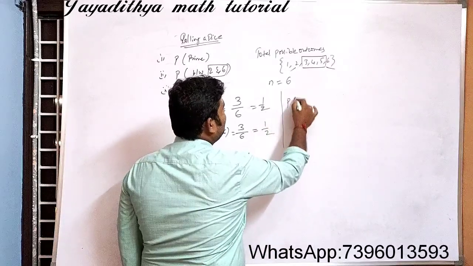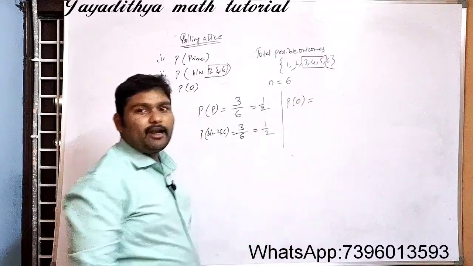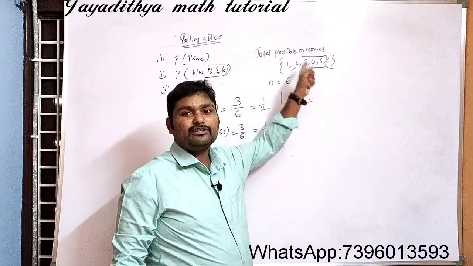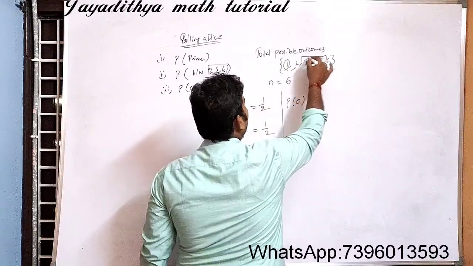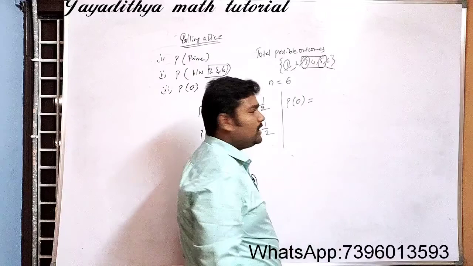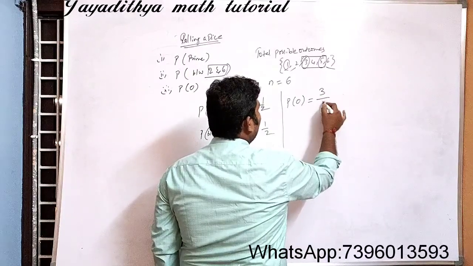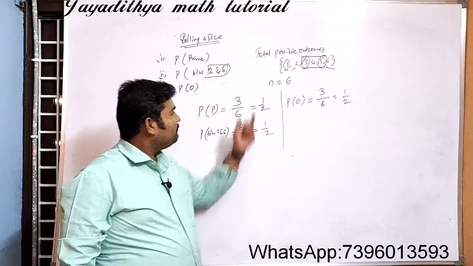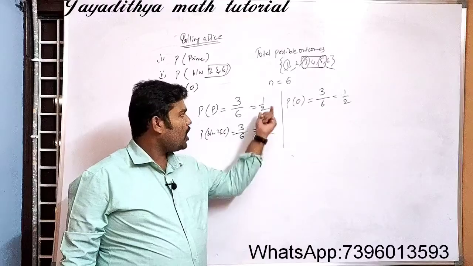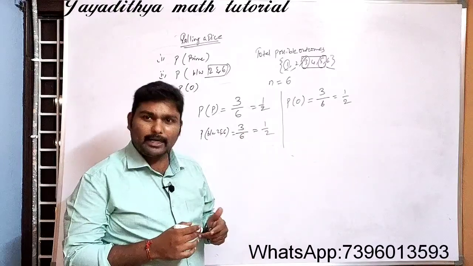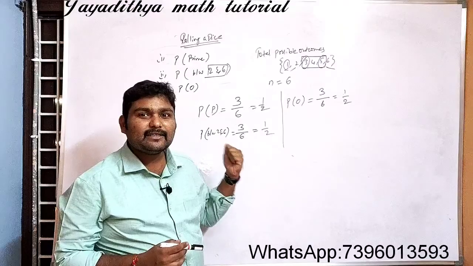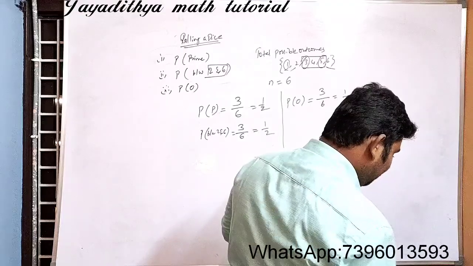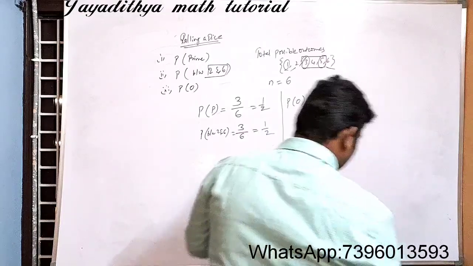Now let us discuss the probability of getting an odd number. How many odd numbers are there? 1 is an odd number, 3 is an odd number, and 5 is also an odd number. So the favorable outcomes are 3 out of 6. So the probability here is 1 by 2. Once you see all the probability values, they are all 1 by 2. So what kind of events are these? These are equally likely events.